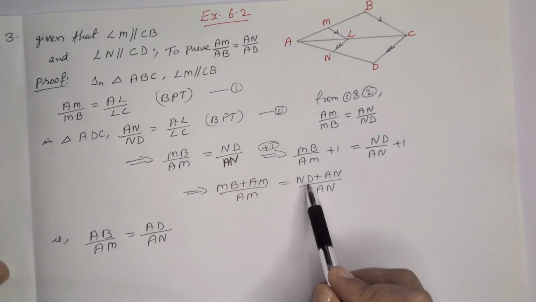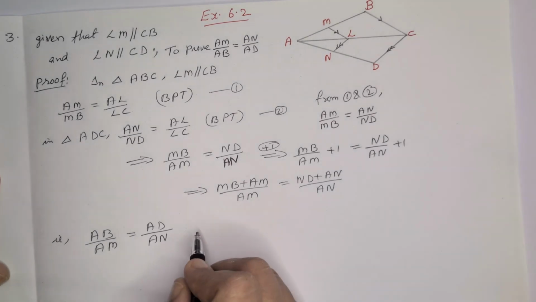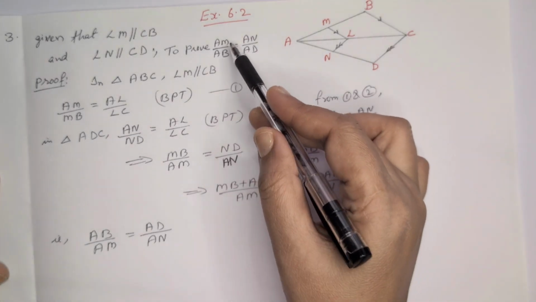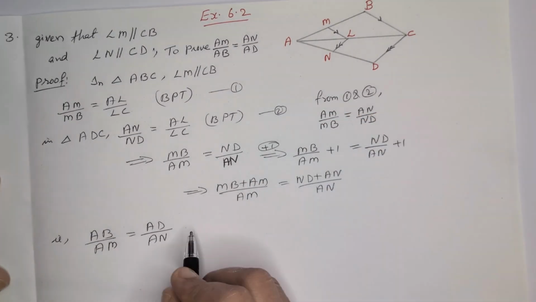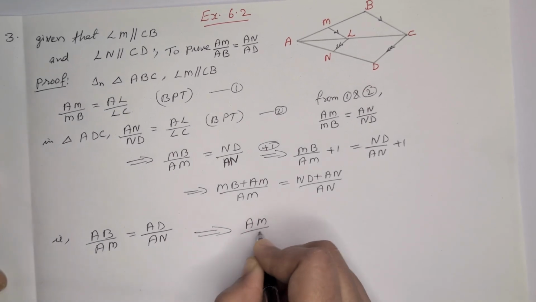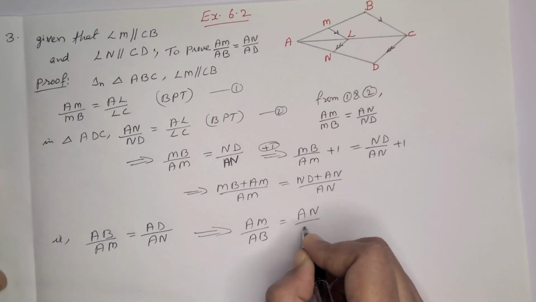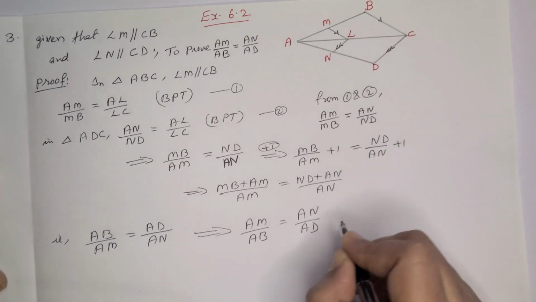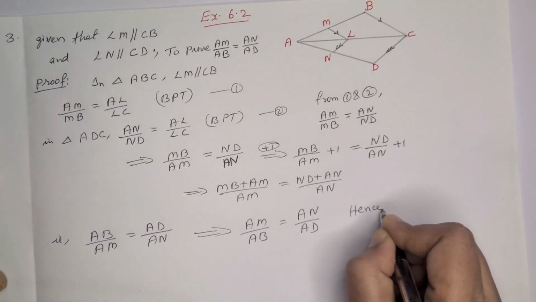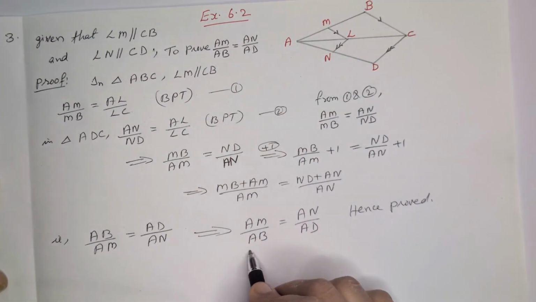AB by AM is equal to AD by AN. Good. Then we need AM by AB. Again take the reciprocal. So which implies AM by AB is equal to AN by AD. Hence proved. That's what we had to prove.